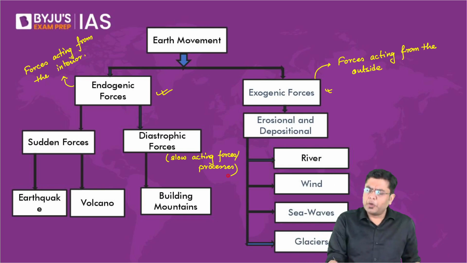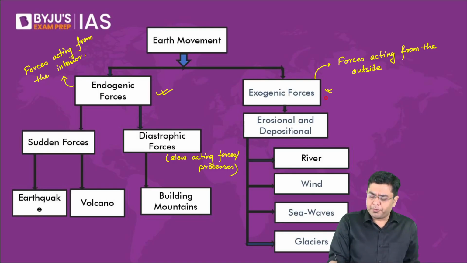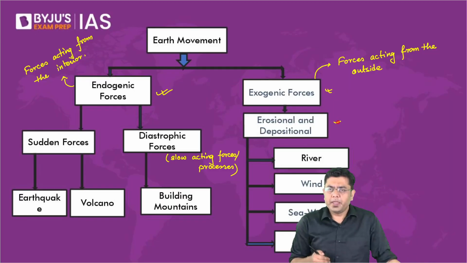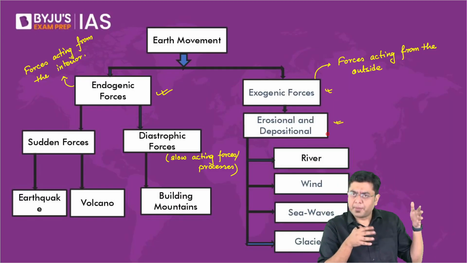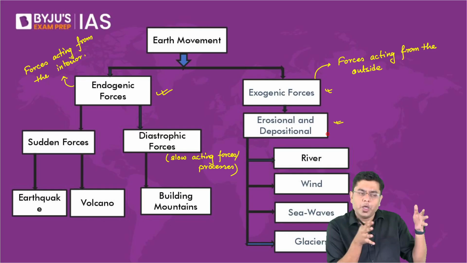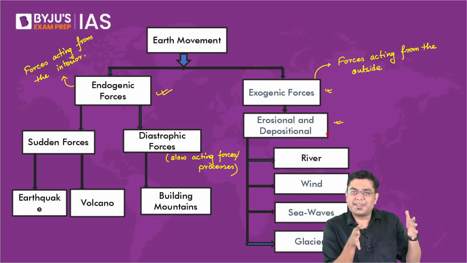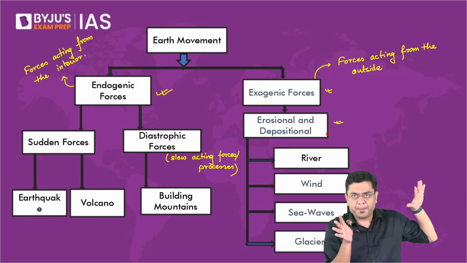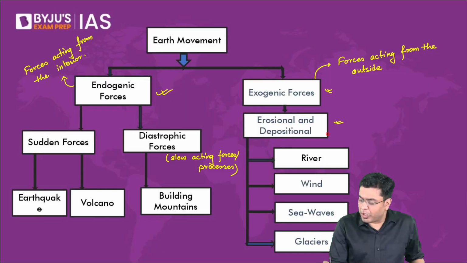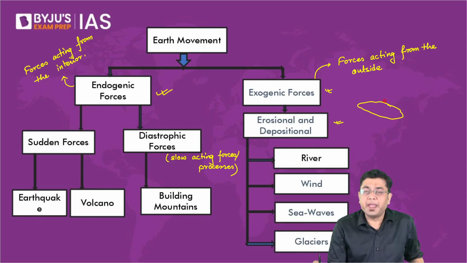But when we talk about exogenic, one of the parts of exogenic forces, the erosion and deposition. What is erosion? Erosion is basically the process where some part of an existing material is removed from there. Let's suppose you have a particular rock here, and on top of that rock, there is a river which is moving from there.